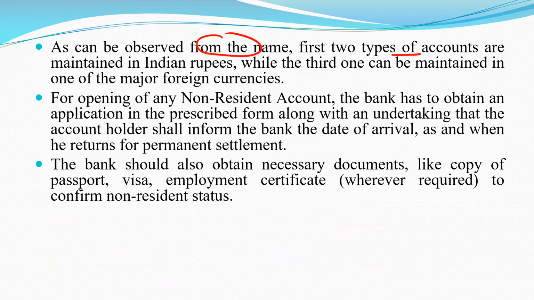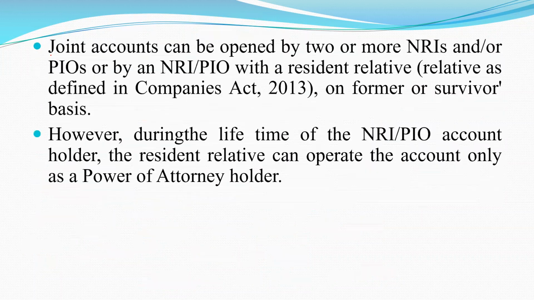As we can observe from the name, the first two types of accounts are to be maintained in Indian rupees, while the third one has to be maintained in a major foreign currency, as we discussed earlier. A joint account can also be opened by 2 or more NRIs, in NRE, NRO, or FCNR.